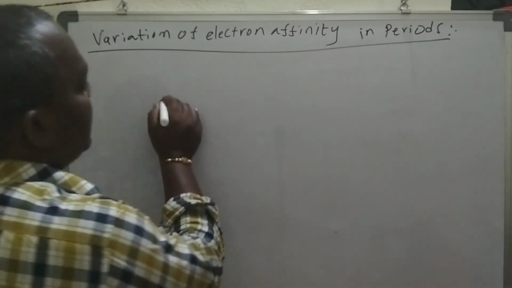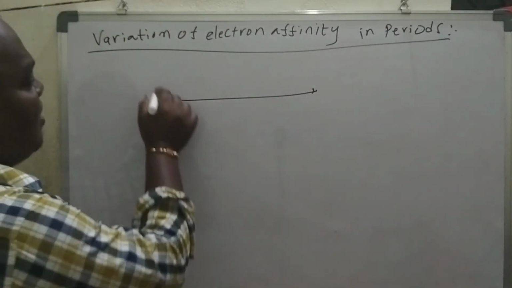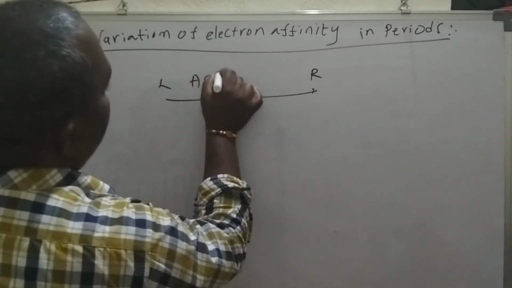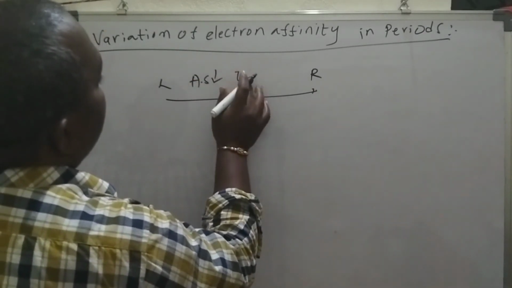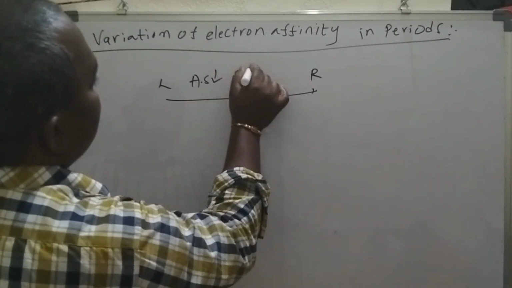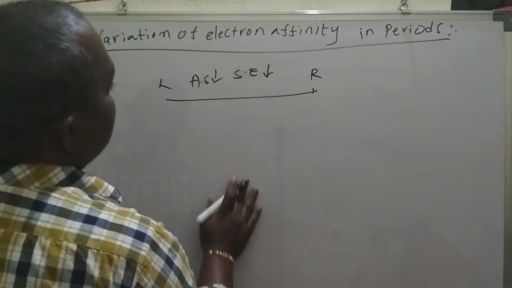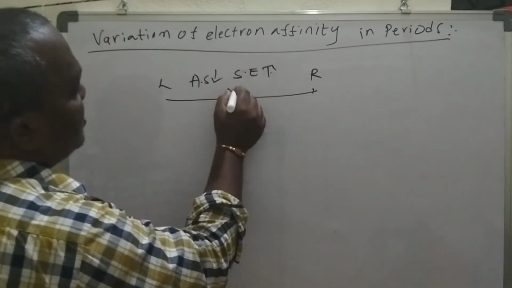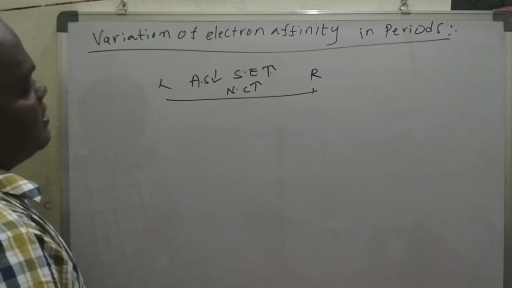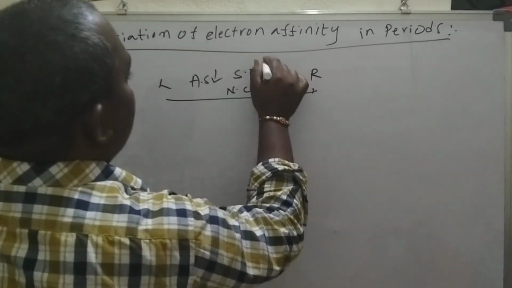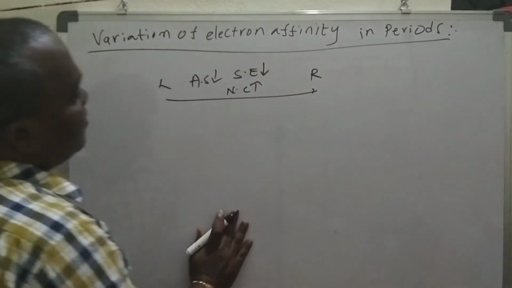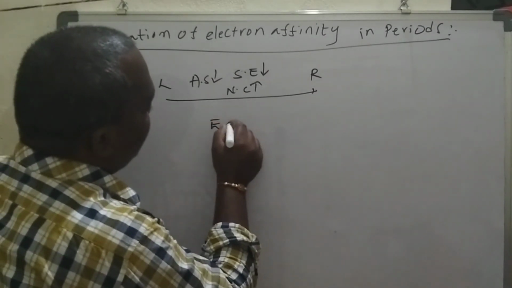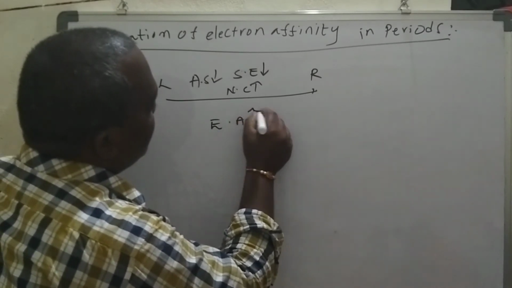Periods generally means we take left to right. From left to right, we observe that atomic size decreases, the shielding effect increases, and nuclear charge also increases. So electron affinity is also going to increase.